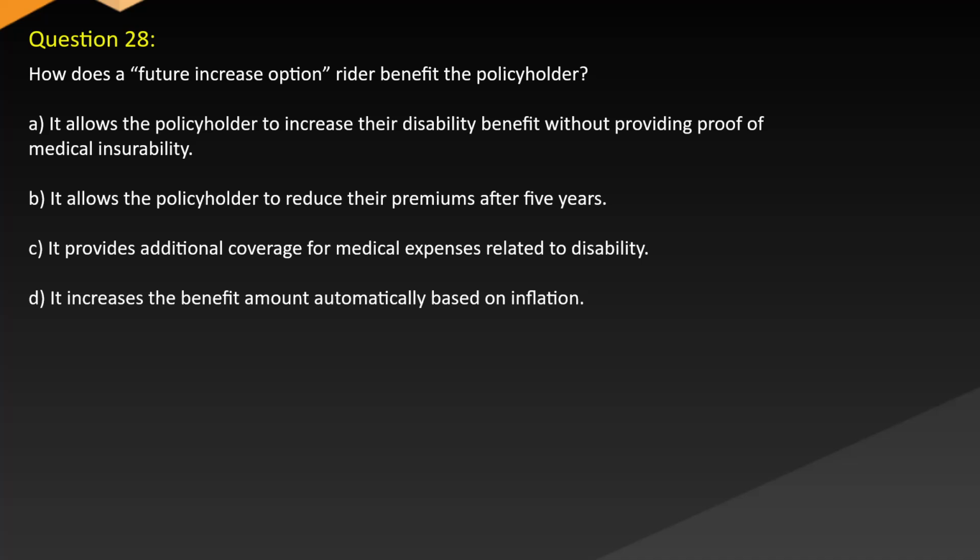Question 28. How does a future increase option rider benefit the policyholder? A. It allows the policyholder to increase their disability benefit without providing proof of medical insurability. B. It allows the policyholder to reduce their premiums after 5 years. C. It provides additional coverage for medical expenses related to disability. D. It increases the benefit amount automatically based on inflation.